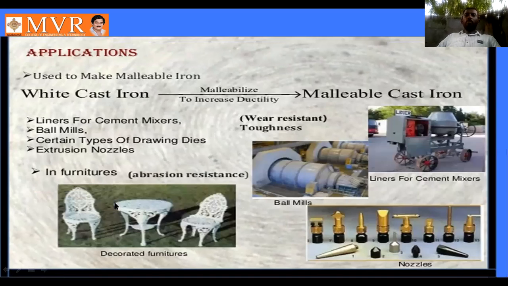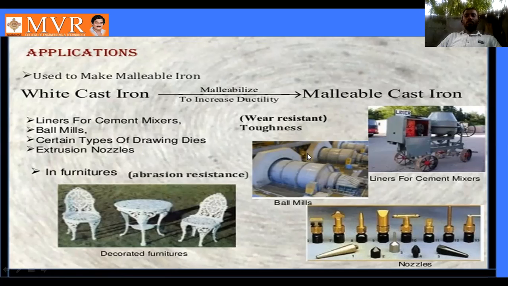Next are the applications of white cast iron. It is used to make malleable iron, to increase ductility and malleability, so we often go for malleable cast iron. Liners for cement mixers are made of white cast iron.